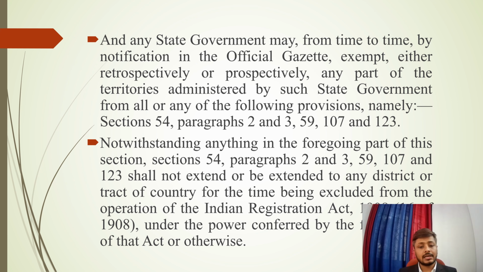It suggests that if any part of the country has been exempted from the operation of the Indian Registration Act, then these sections, namely section 54 paragraphs 2 and 3, section 59, section 107, and section 123, shall also not be extended to that particular part of the country or to that particular district, wherever the Indian Registration Act has not been extended.